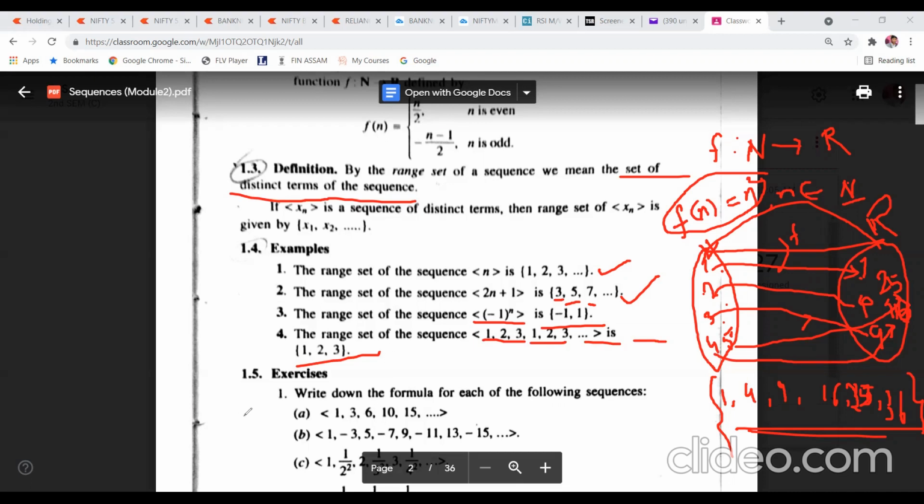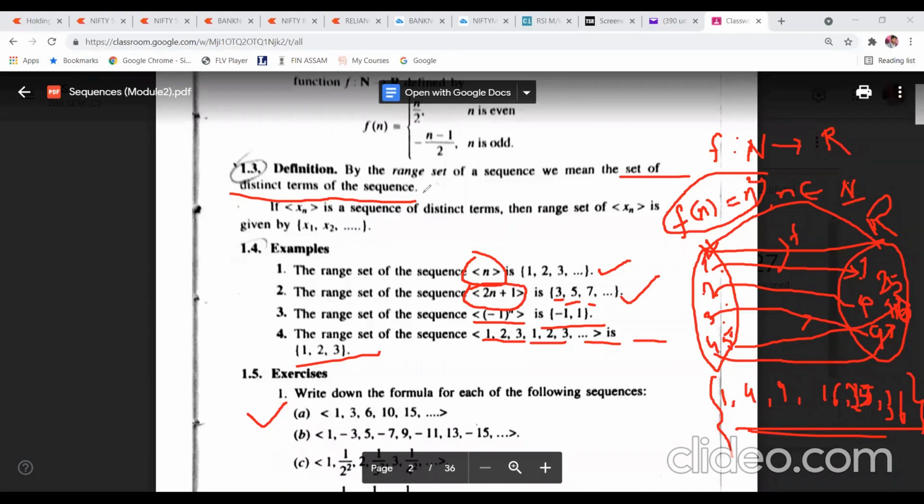Now in the exercise, you can do it by yourself. Write down the formula for each of the following sequences. If you are writing 1, 2, 3, 4, 5, what will its formula be? If it is 3, 5, 7, 9, what is the formula for this? Easy. Similarly here: 1, 3, 6, 10, 15.